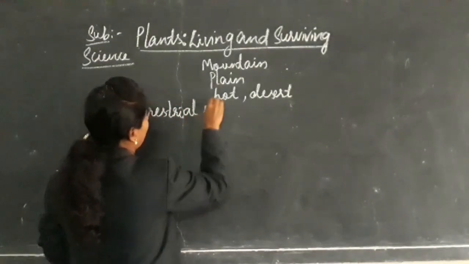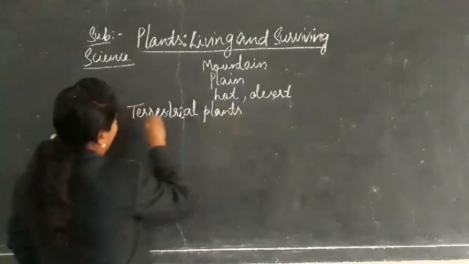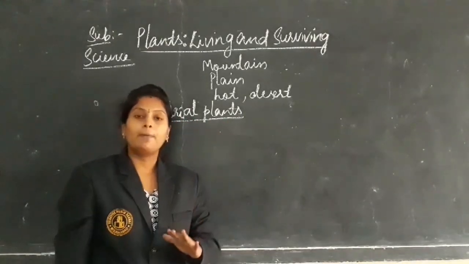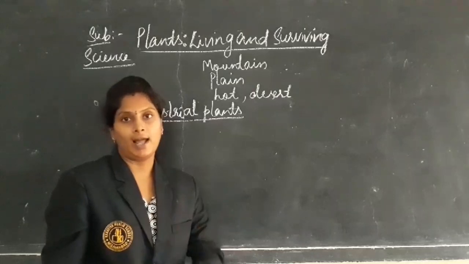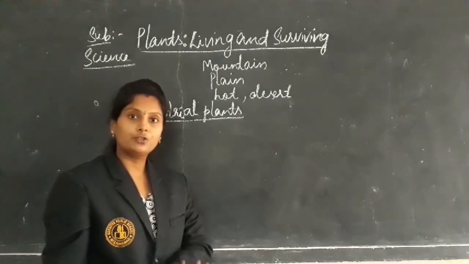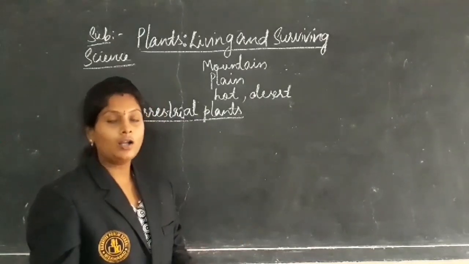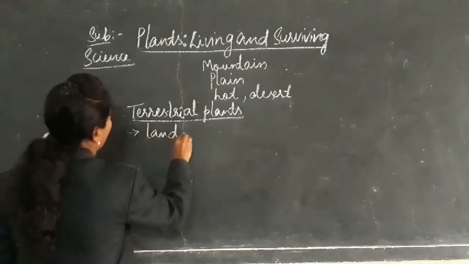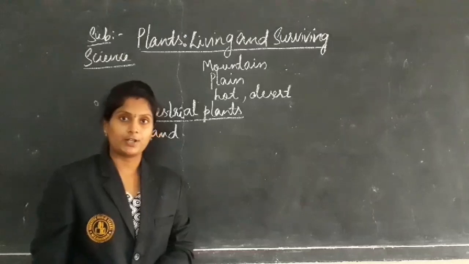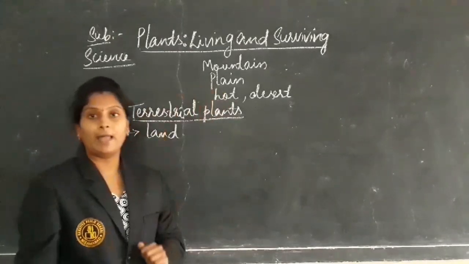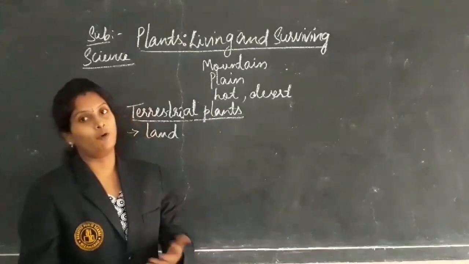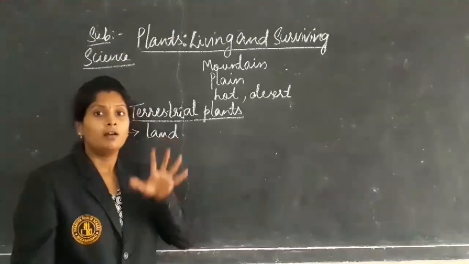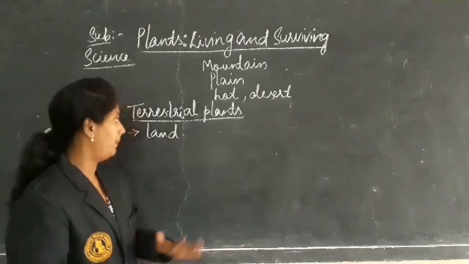Coming to the first one, terrestrial plants. What do you mean by the term terrestrial? The plants which grow on land are called terrestrial plants. We can see plants not only on land but in water also. We can see plants underground, up, and anywhere, in water and on land.